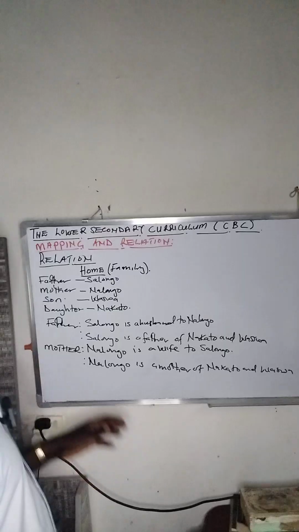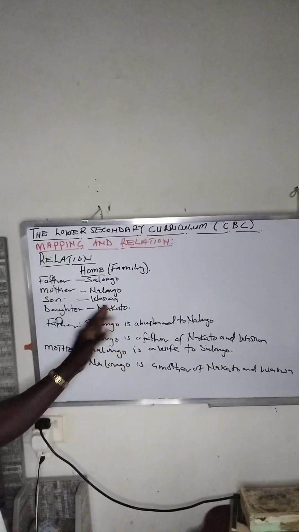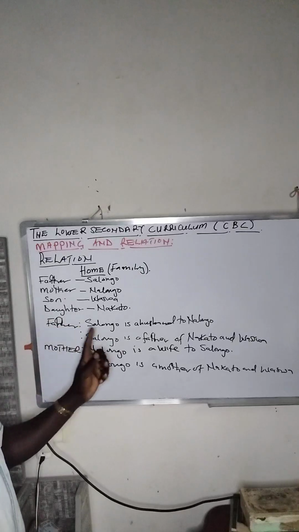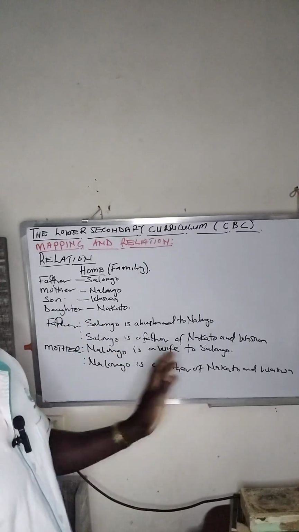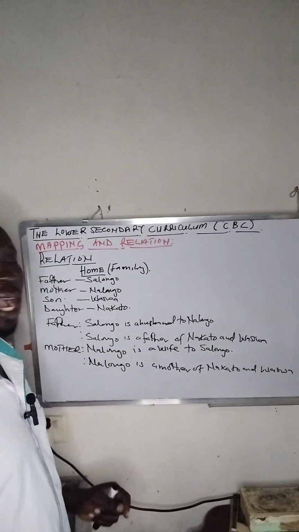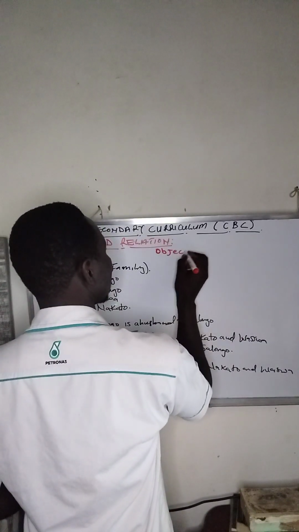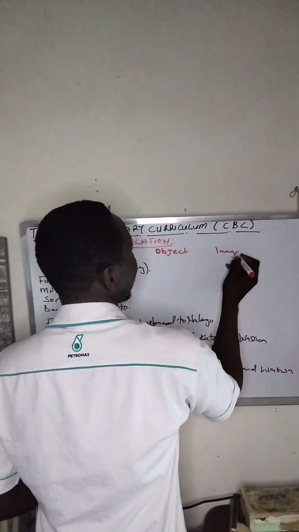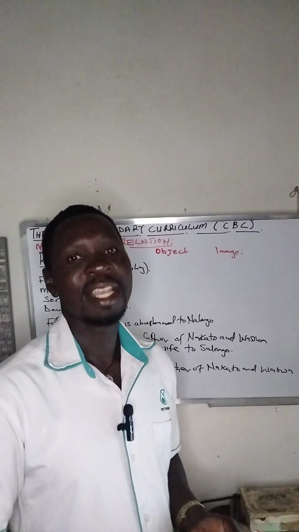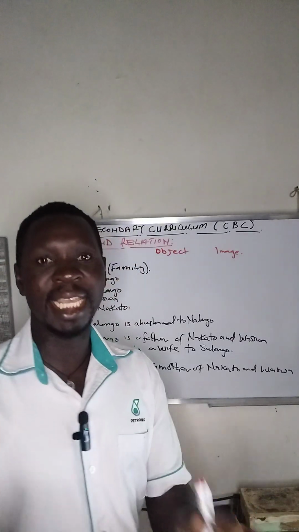Now let us identify for this one. You can also get the relationship between the son, Wasswa, and the rest of the family members, and the relationship between the daughter, Nakato, and the rest of the family members. Let us proceed to another concept to identify the object and the image, because in mapping and relations, when something is related to another, there is supposed to be an object and an image.